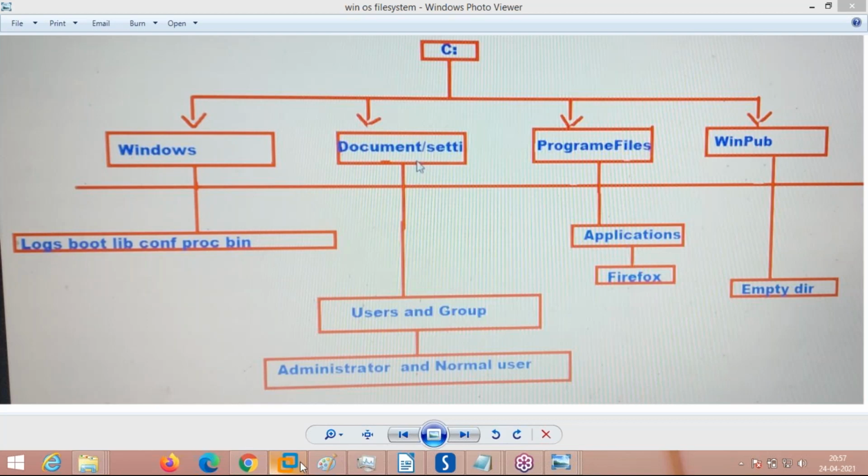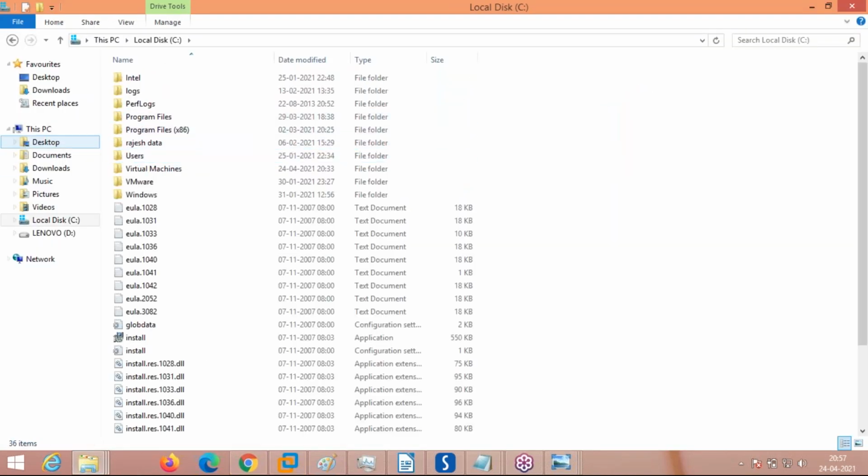Okay. What is the purpose of the Windows folder? Can anybody answer about this folder which I have highlighted? Bhupesh, in C drive, what is the purpose? What does it have? Maybe it's a backup, so you can restore the data. Man, what I'm asking is the Windows folder in C drive.